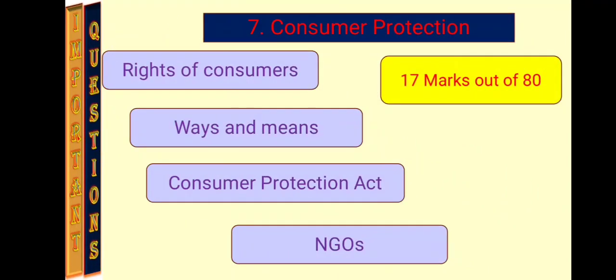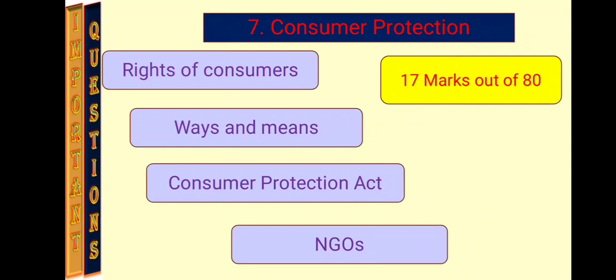Seventh chapter, that is consumer protection. This chapter is also one of the important chapters. Now see, in this chapter what will you prepare? You must understand, you must memorize the points for rights of consumers. Only 10 rights are given in the textbook, so you must memorize all these points, all these rights. Okay. Then ways and means of consumer protection. This is also one of the important points from this chapter.